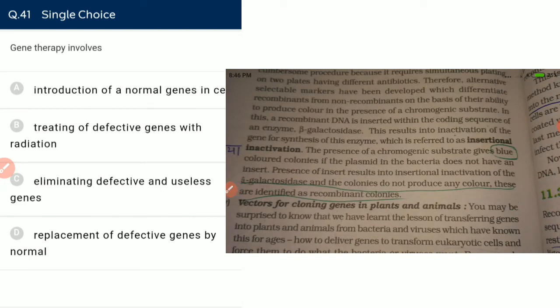Gene therapy involves introduction of normal gene in a cell. Treating a defective gene with radiation, no. Eliminating defective gene and useless gene, no. Replacement of defective gene by normal, yes, it is correct, because gene therapy was first given to a 4-year-old girl in 1990 who was suffering from severe combined immunodeficiency, and it was an enzyme replacement therapy. We are replacing the defective gene with the normal gene.